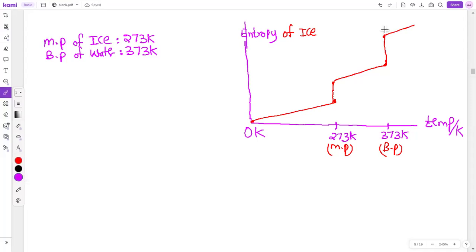Beta, why is this vertical line bigger than this vertical line? Because there's more entropy change from liquid to gas than from solid to liquid. Got the idea of the graph? Because in gas the molecules are much away from each other, there's more randomness. In liquid the molecules are not that far away. Solid में closely packed होते हैं. Okay.